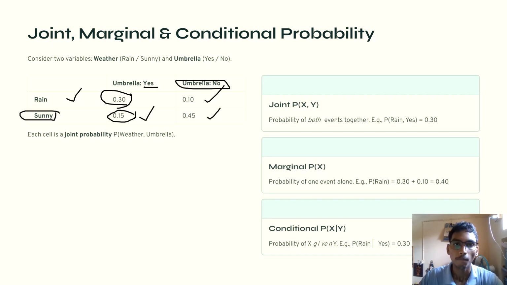Marginal probability is used when we are interested only in one variable and we don't care about the value of the other variable.